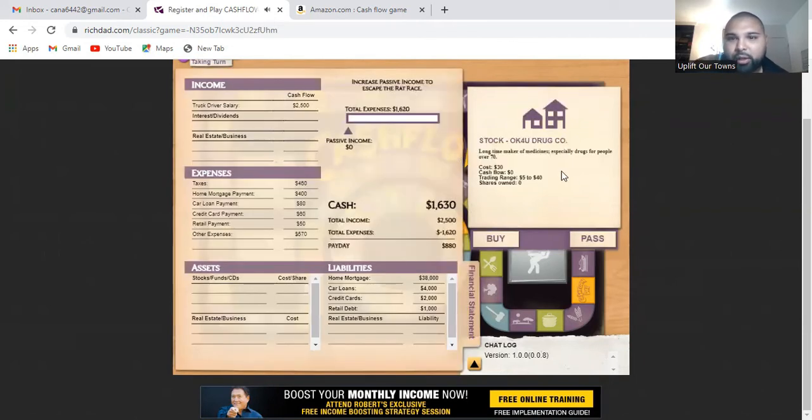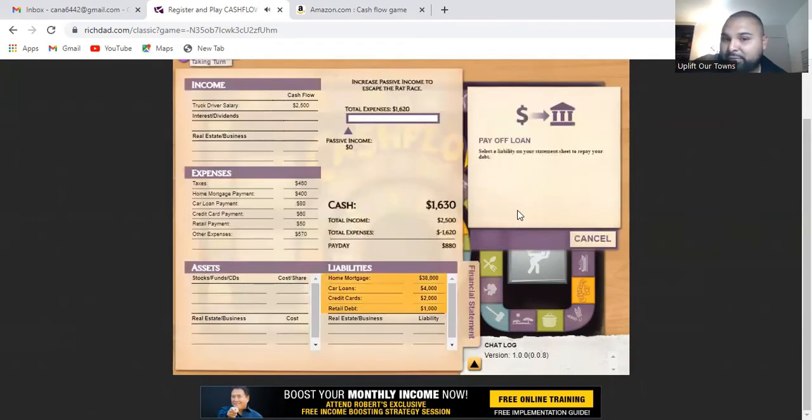One of the deals I have is offering me to buy stock. It's a drug company with a long-time market of medicine, especially drugs for people over 70. Right now, the cost of the stock is $30, and it trades between $5 and $40, meaning the stock price can go as low as $5 or as high as $40. So I'm going to choose not to buy it. I'm going to pass.